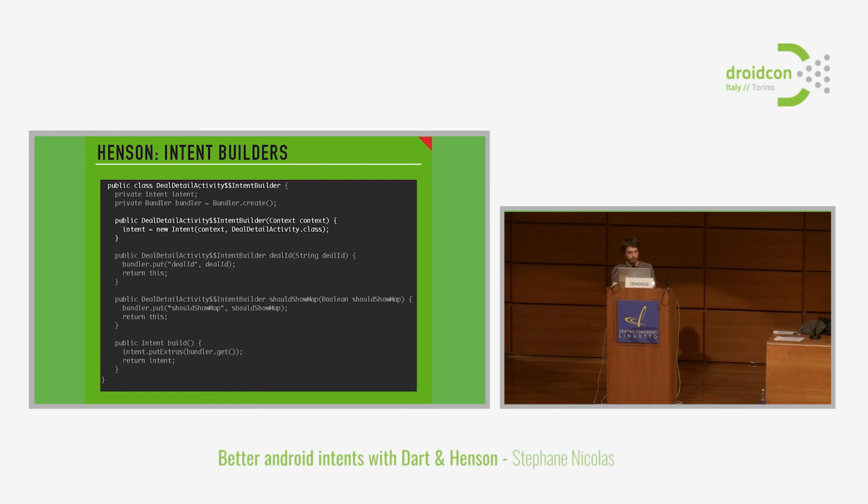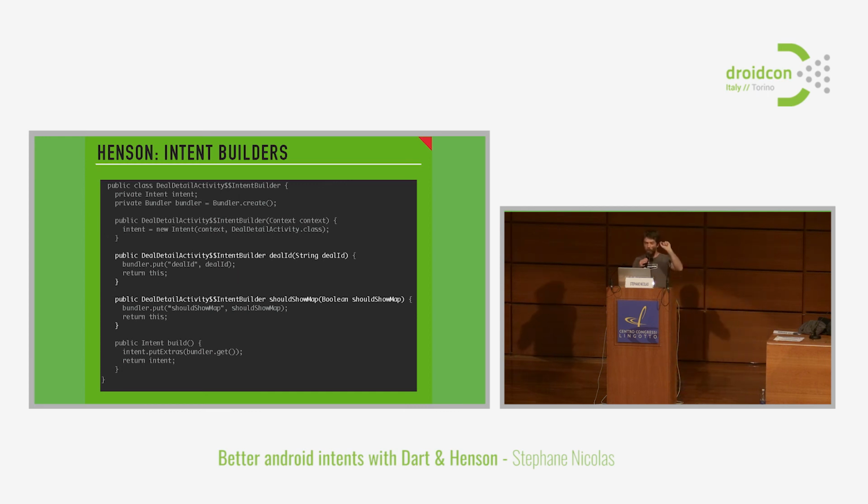Let's have a look. First you fill the context. Here you can see that we fill one required parameter, the deal ID. Then we fill one should show map parameter, just passing a boolean. By the way, maybe I didn't talk too much about that, but you can use big B Booleans or small b booleans. Both of them are possible.